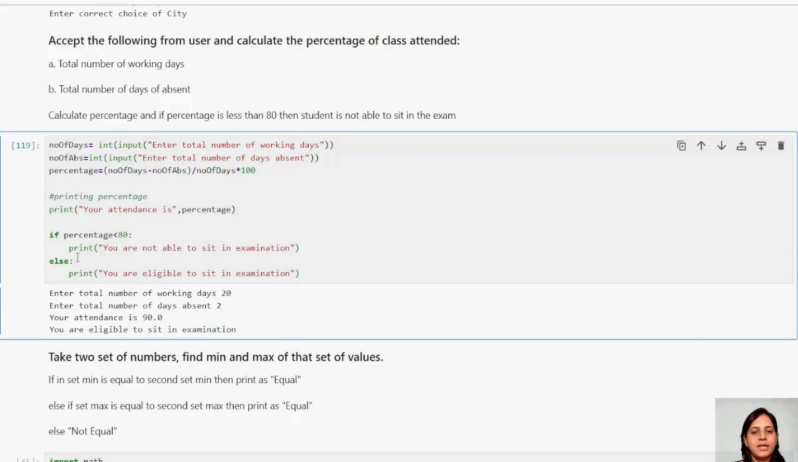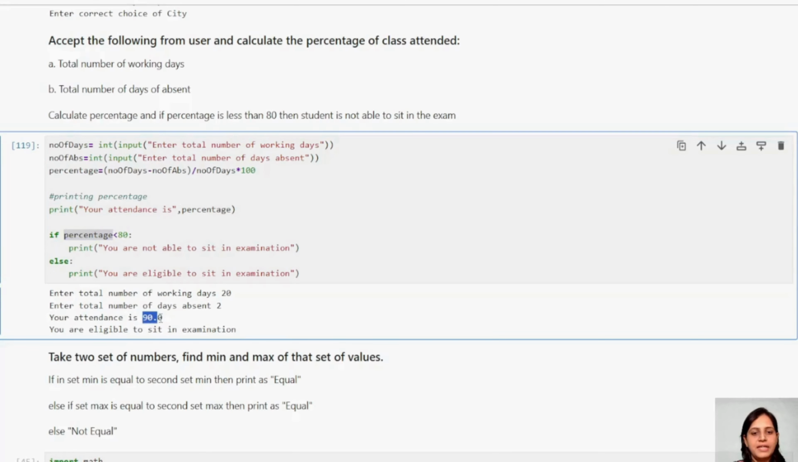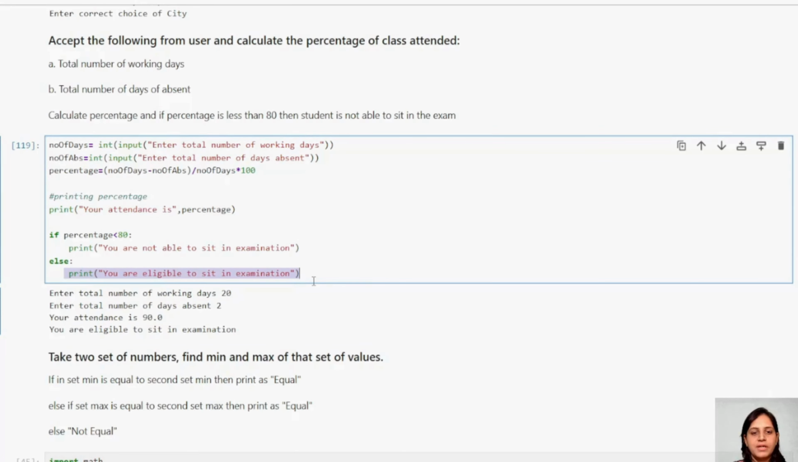So now it is checking if my percentage, if this 90 is less than 80. It is not, right? So it is coming to the else part and it is printing this: you are eligible to sit in the exam.